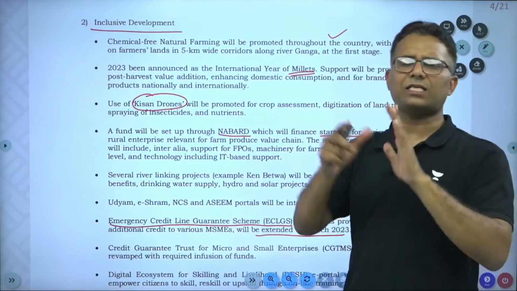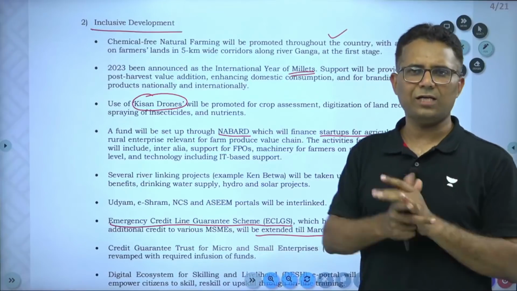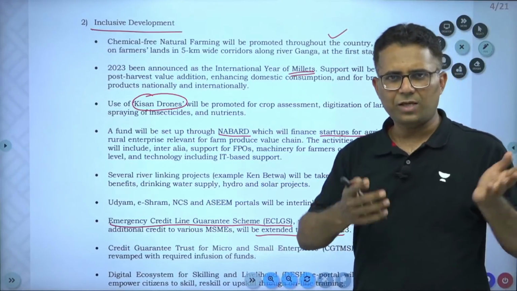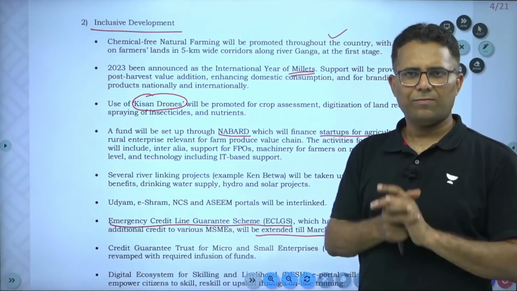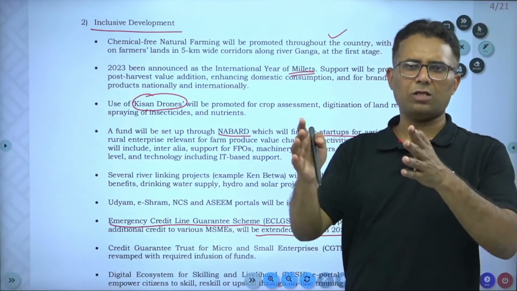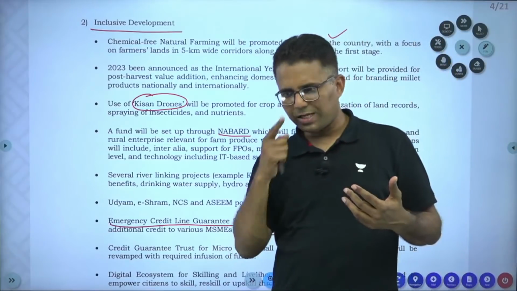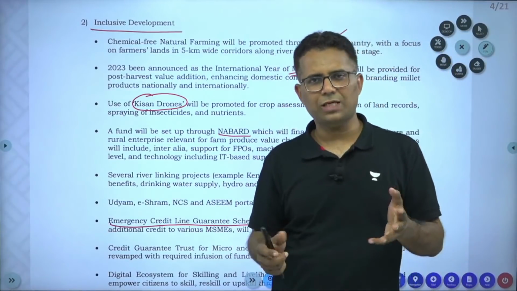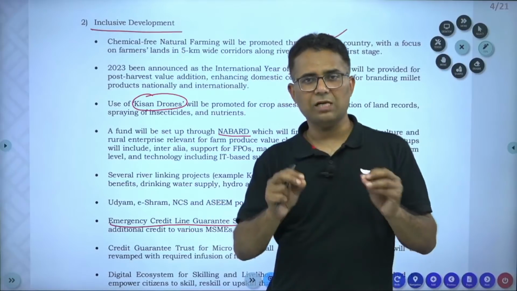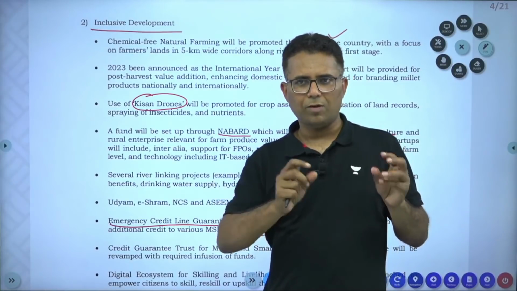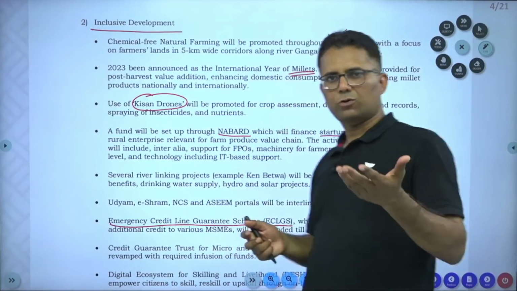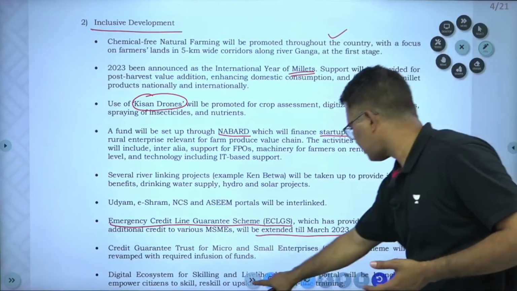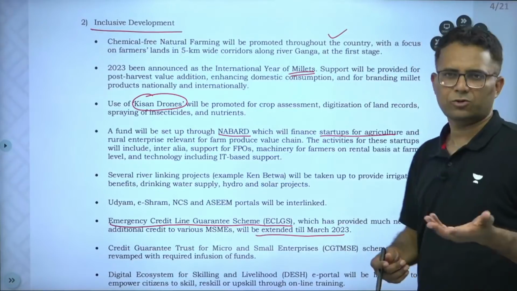When government gave the guarantee, banks were willing to extend loans to MSMEs and other individual businesses during the pandemic year, and it has helped MSMEs a lot. The various surveys and results have shown that this particular scheme has helped MSMEs and small businesses a lot during the pandemic year. And that's why government has said that it will extend this to March 2023.